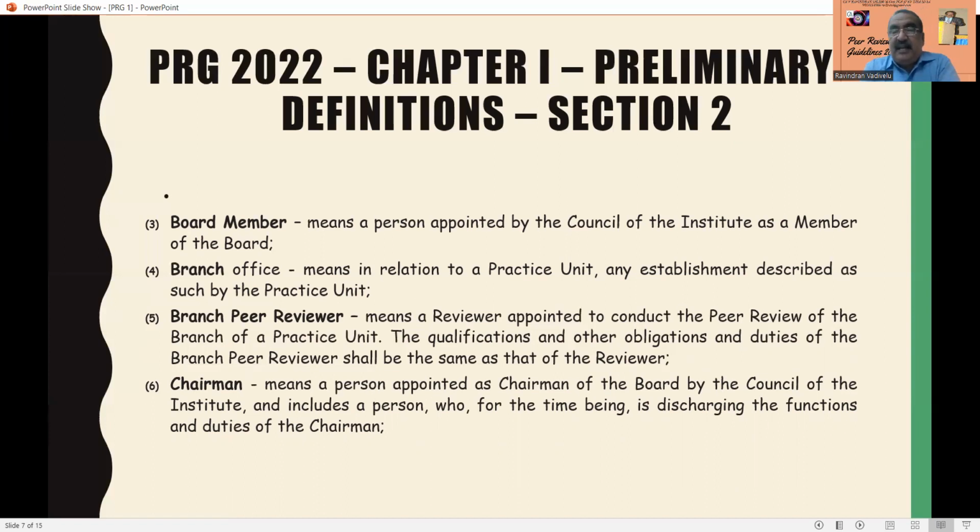So next section is section 6, chairman. In this guideline, if they use the word chairman, chairman means a person appointed as chairman of the board by the council of the institute, and includes a person who for the time being is discharging the functions and duties of the chairman. It is a clear indication that chairman can be changed. It is not going to be a permanent chairman. This chairman post has to be appointed by the council of the ICAI.